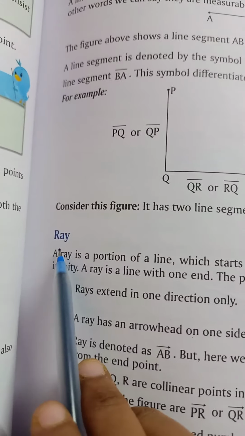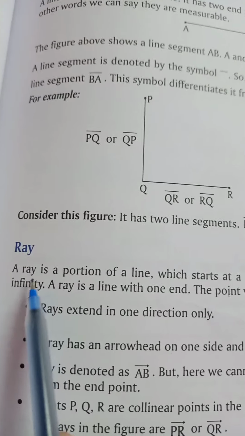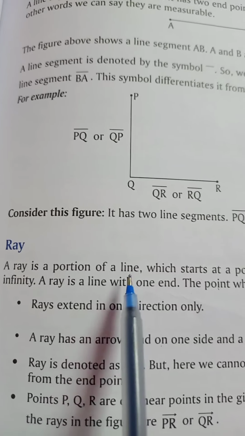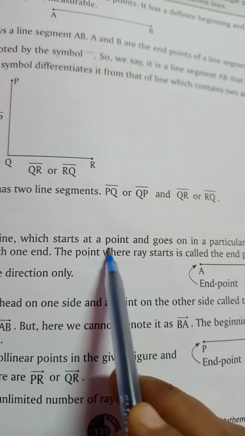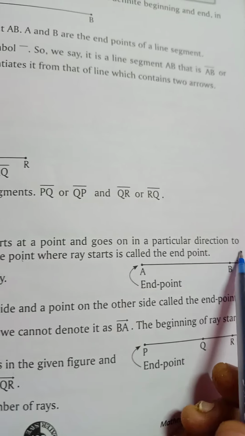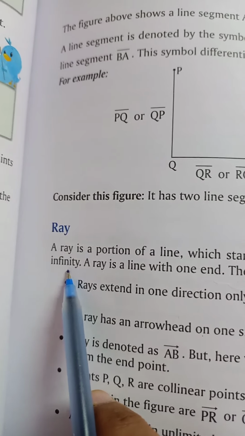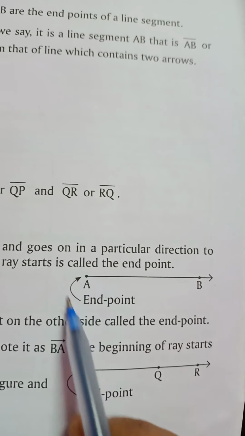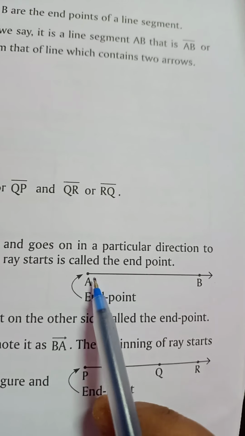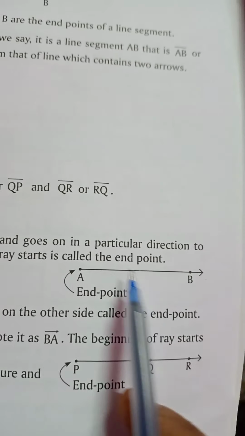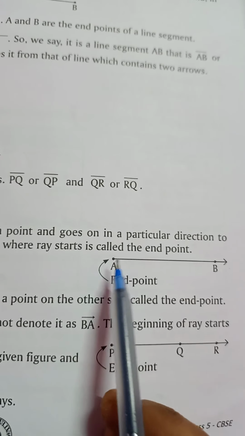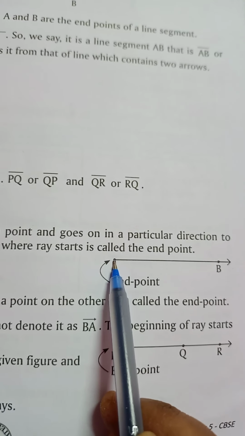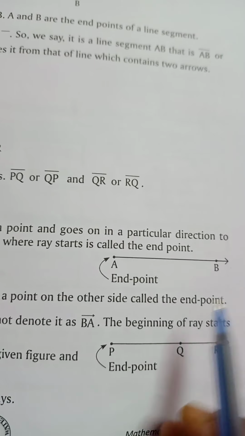Now next one is ray. What is a ray? A ray is also a portion of a line. रे भी एक portion है line का जिसमें एक fixed point है और एक तरफ हम इसको extend कर सकते हैं, which starts at a point and goes on in a particular direction to infinity. A ray is a line with 1 end point. This point is fixed, after this it goes endlessly in one direction. It may be on the right hand side, it may be on the left hand side बेटा. So its length is not fixed because it can be extended in one direction.